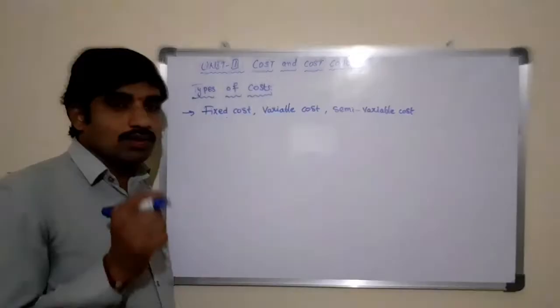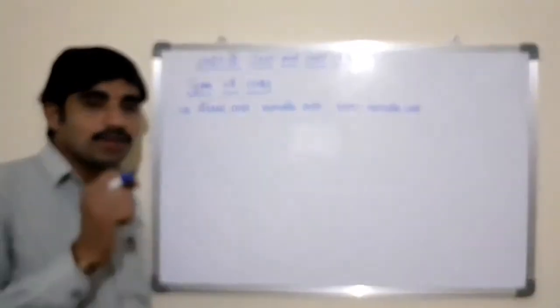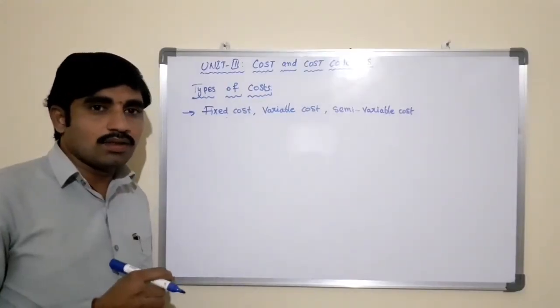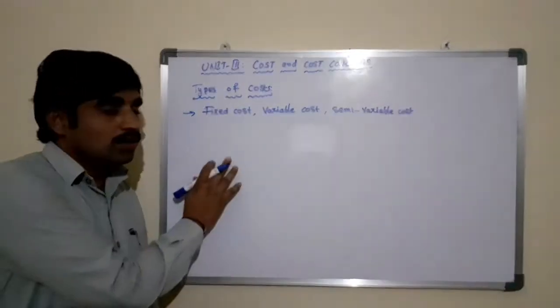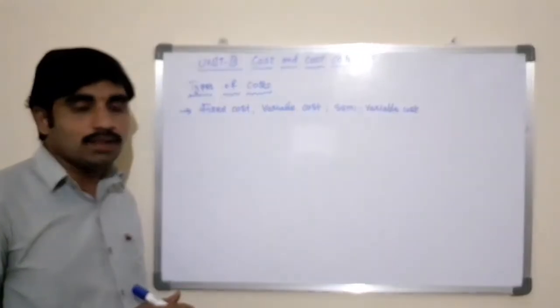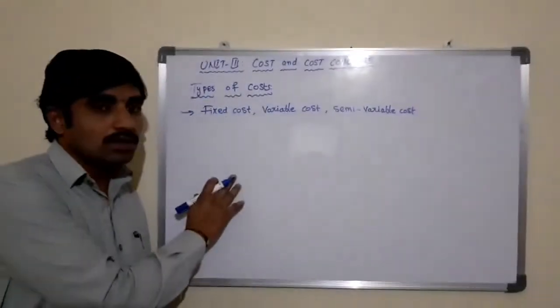Here, fixed cost. Fixed cost is the cost which remains constant in the short run. Whether there is production in the business or not, this cost will be incurred by the business. There are no changes in this cost.